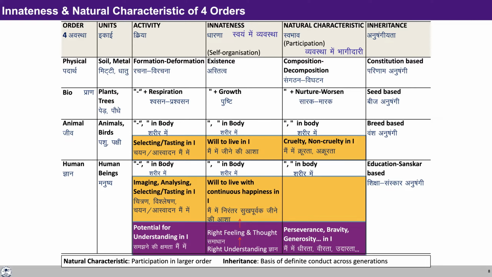If you look at the bio order, every unit of the bio order is going to be there. It is made up of atoms and molecules, and it is also going to grow. There's going to be growth in the bio order. So long as the activity of respiration is there in the bio order, the growth will be there. And when the respiration stops, then the units of the bio order go back to the physical order. So this is the innateness of bio order, that there is going to be existence as well as growth.